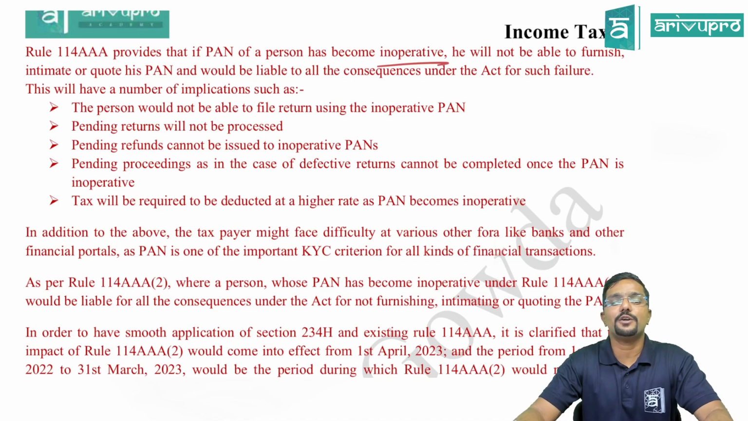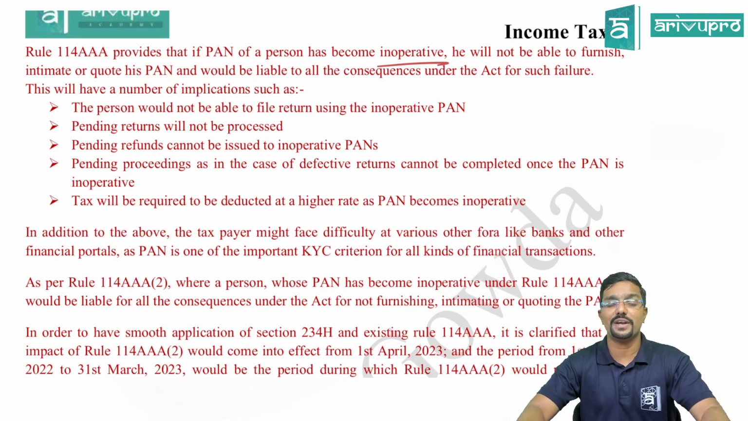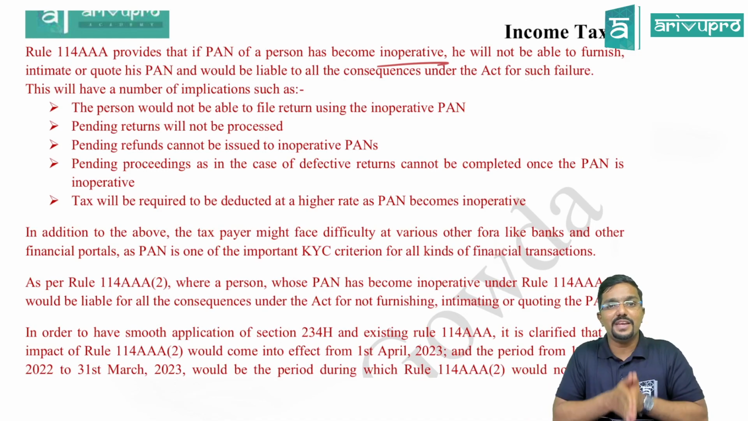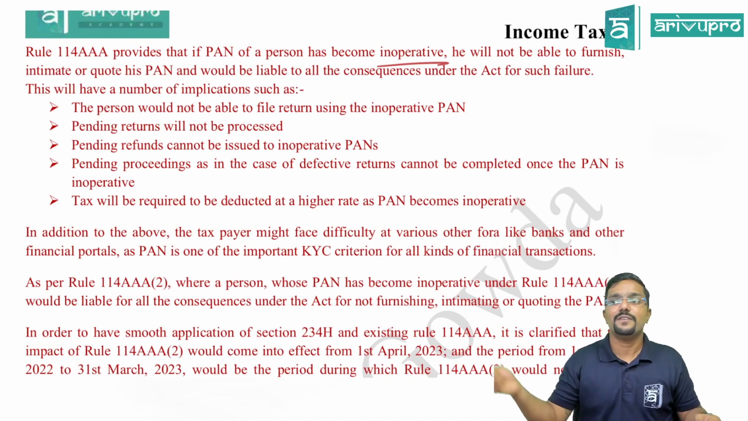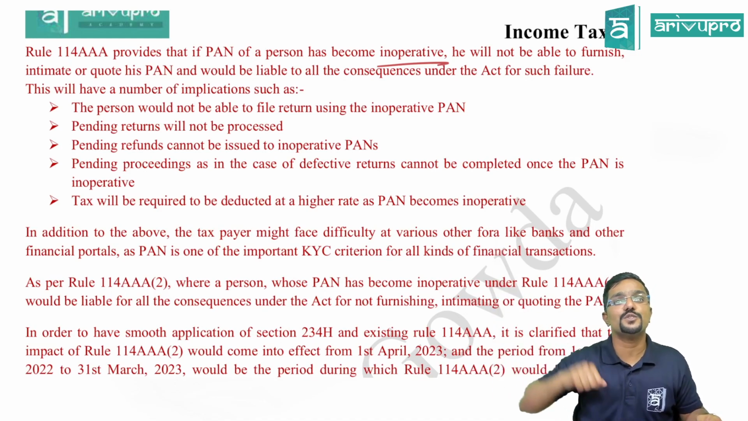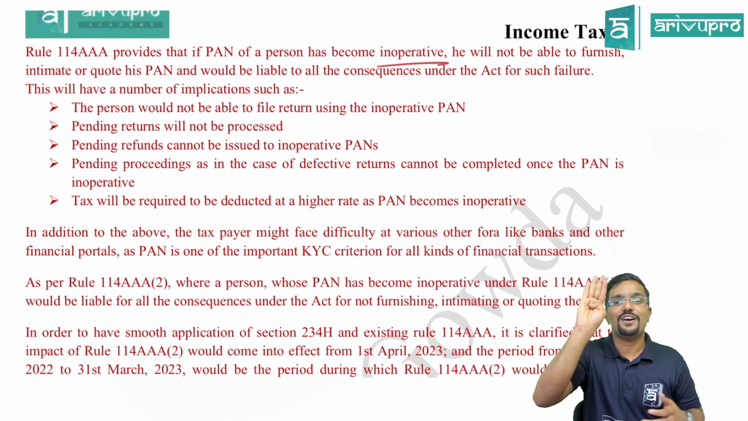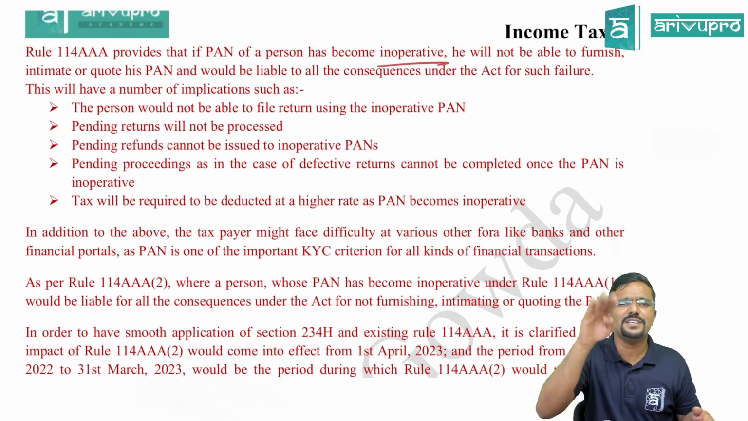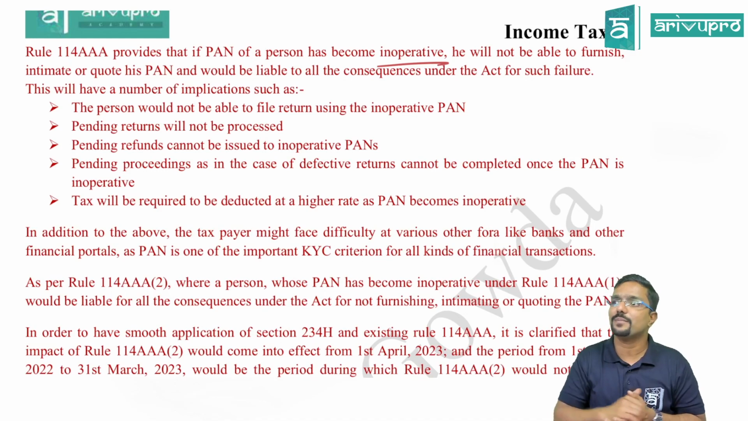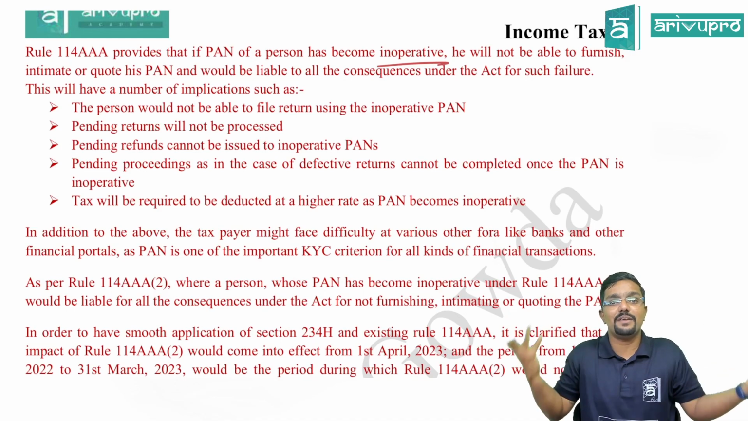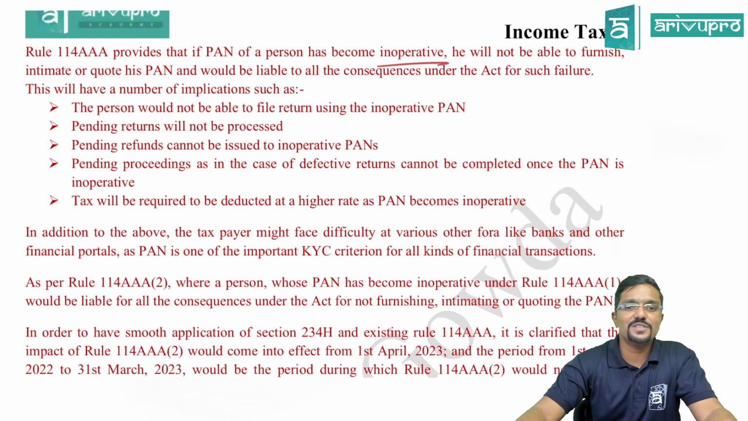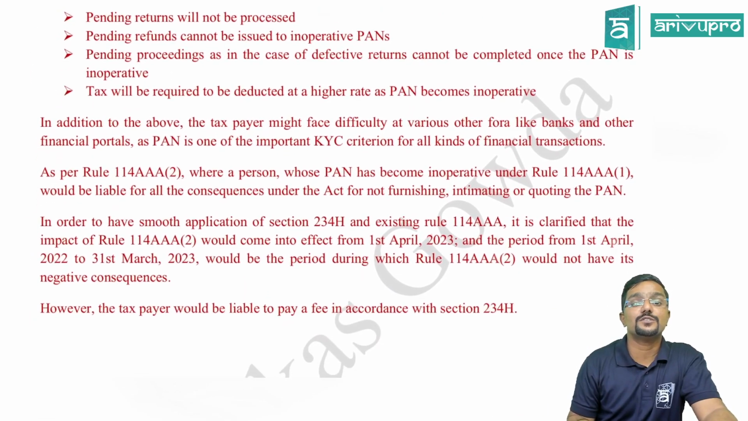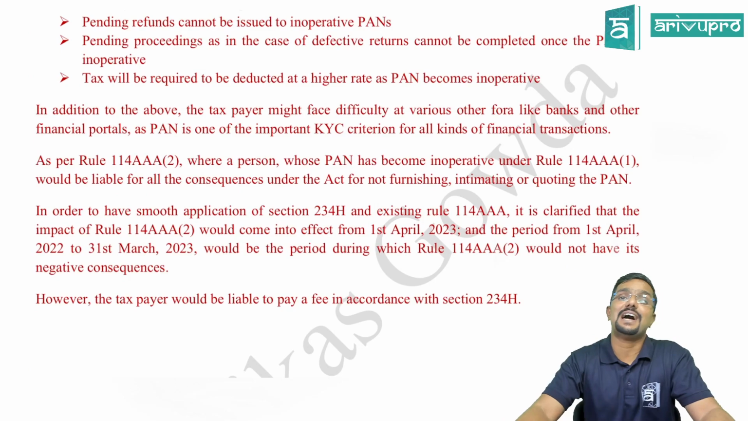Then tax will be required to be deducted at a higher rate as PAN becomes inoperative. Now assume you are a payee. On your incomes, the payer is deducting TDS, and when the payer is deducting TDS, you are supposed to give the PAN. And if you are not having any PAN, because inoperative PAN is equal to not having PAN, so in that case what happens? He will deduct TDS at a higher rate. He will consider that the payee is not having PAN and he will accordingly deduct TDS at a higher rate. So these are some serious consequences which a person has to face if he failed to link his Aadhar.